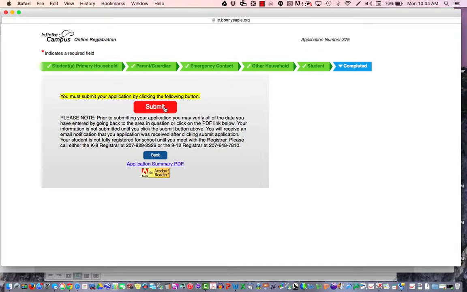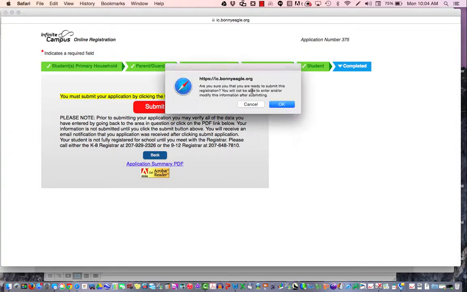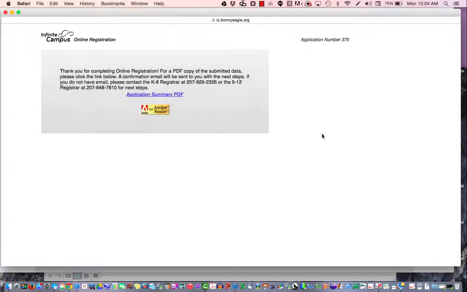Again, your student is not fully registered until you meet with a registrar at 932 Long Plains Road. If this is a K-8 student that you're registering, you can call 929-2326. If it's a 9 through 12 registration, you can call 648-7810. Click on Submit. Are you sure that you're ready to submit this registration? Can't change it once you have. Click on OK, and your registration is complete.